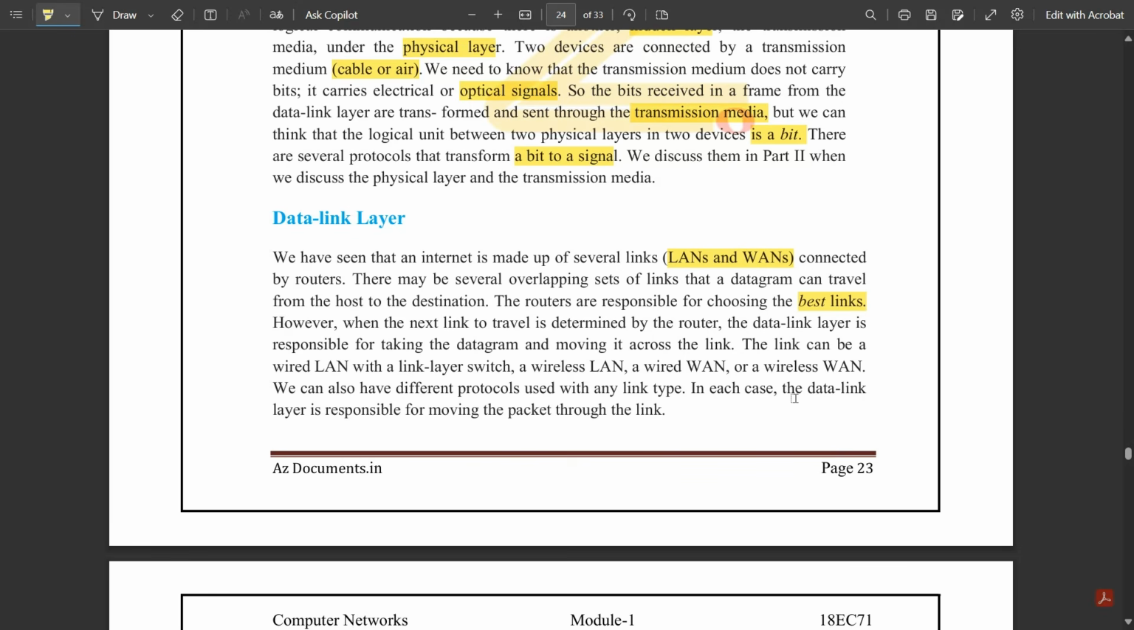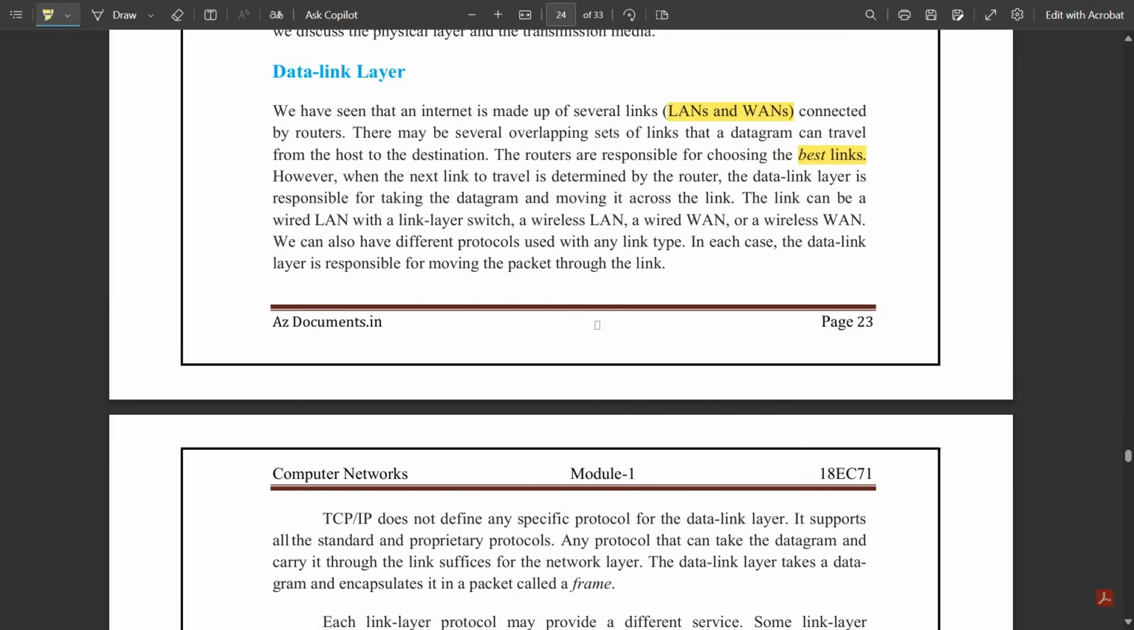There are some other explanations here, you can just see them down below. Okay, I'm not going to read it.